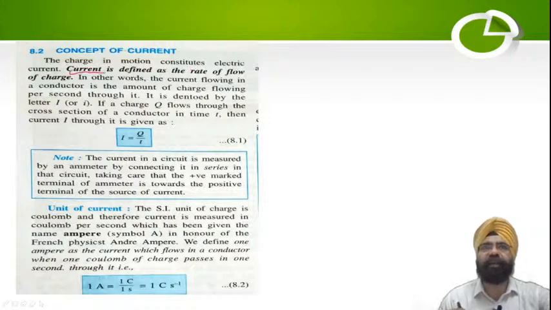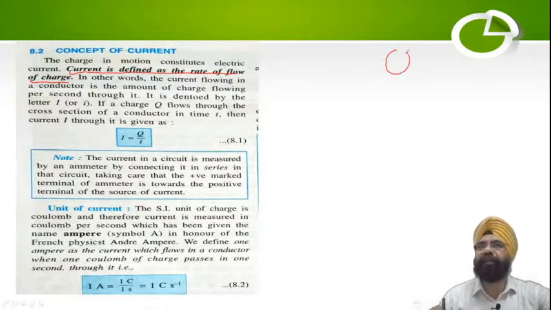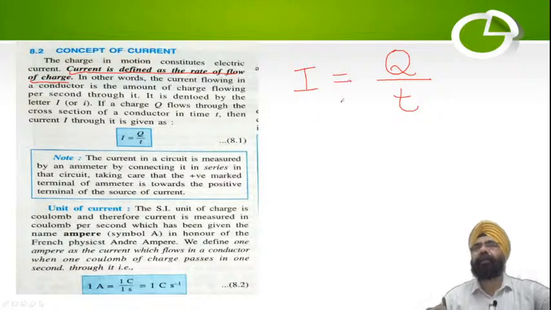Electric current is defined as the rate of flow of charge. What is the rate? Rate means anything divided by the time for which it flows, which means Q by T should give me current. So how do we denote current? We denote current with a capital I. What is electric current? Electric current is the rate of flow of charge.